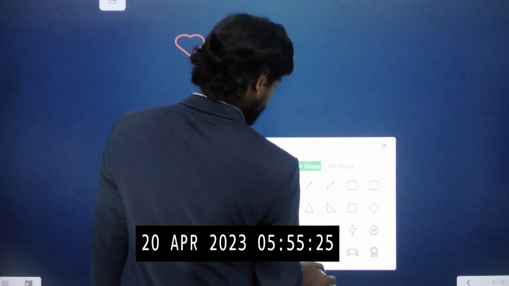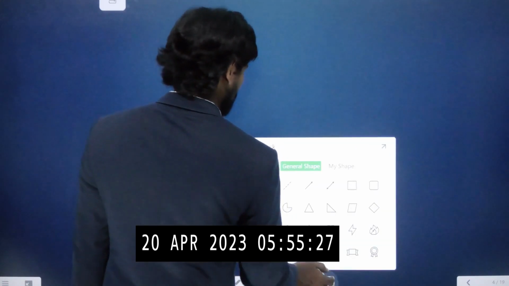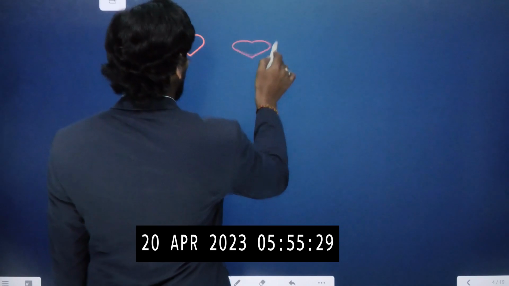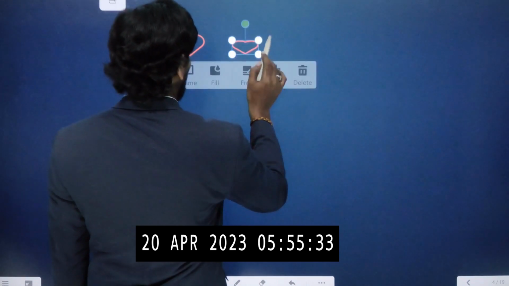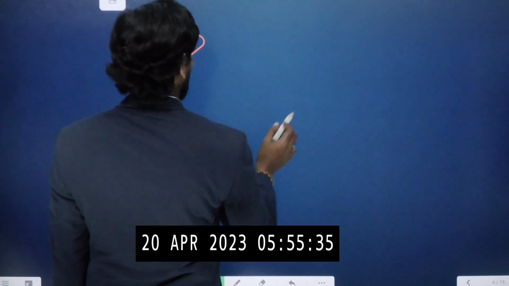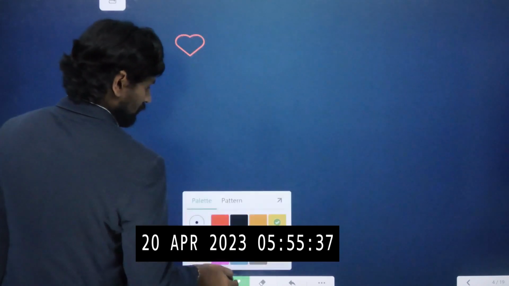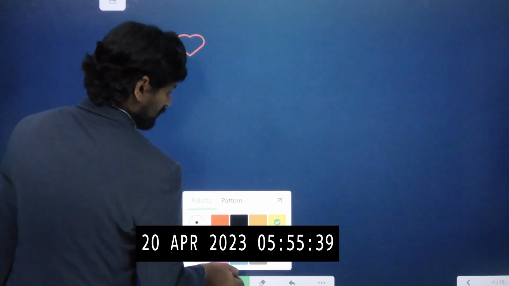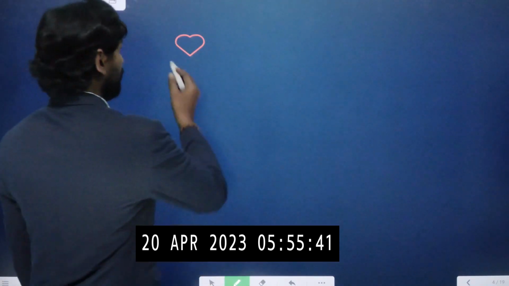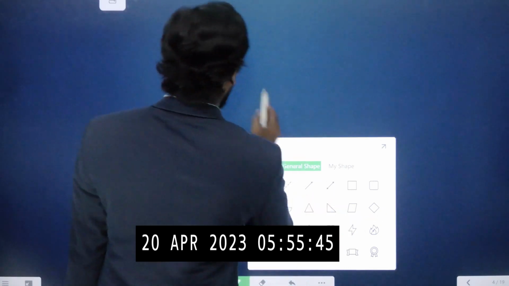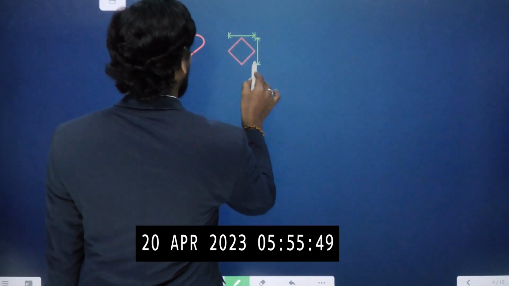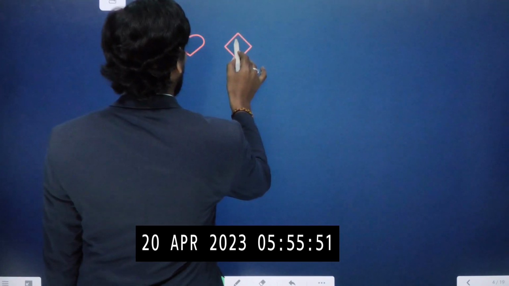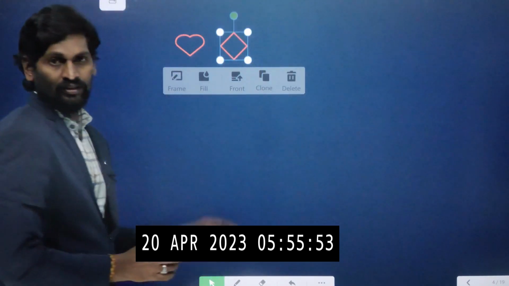While you are taking the playing cards, there are some different types of symbols. Hearts and diamond, nothing but rhombus. 2 shapes.